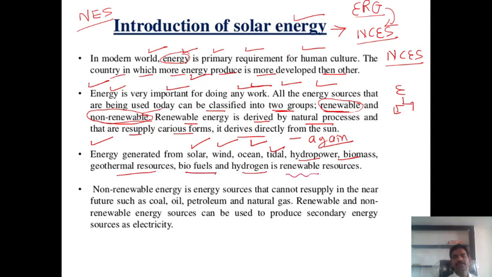These are examples of renewable energy sources, also called non-conventional energy sources.